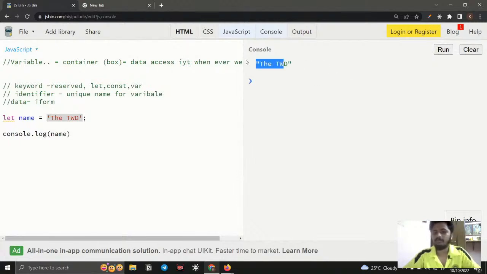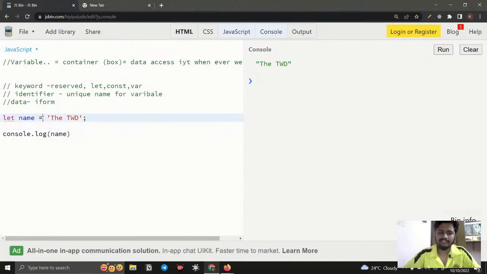You can see the output is shown, which means the computer understood our code. The computer successfully understood whatever code I have written here, and it will display the answer in the console.log. If I access it, it will be accessible.